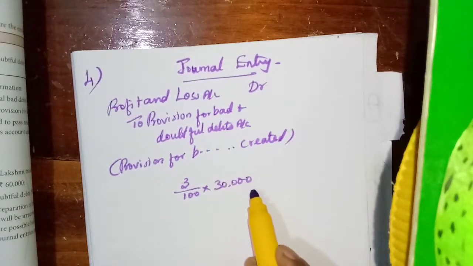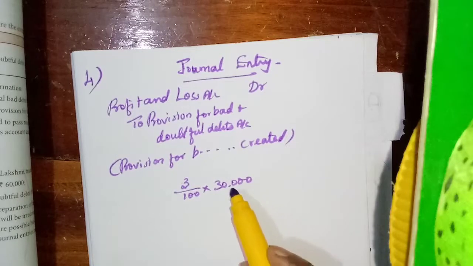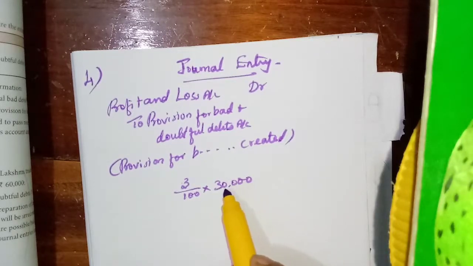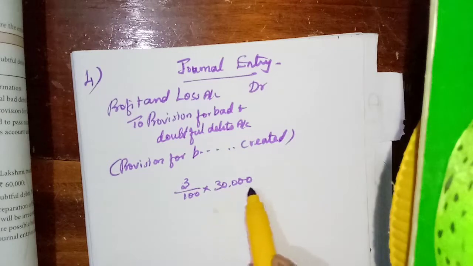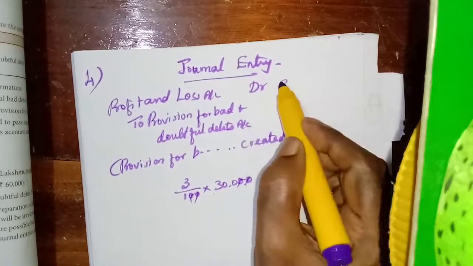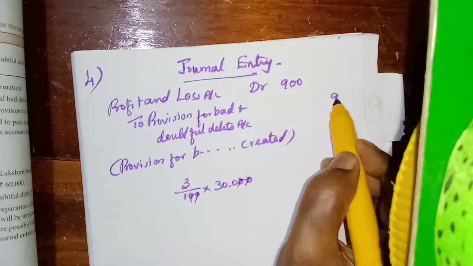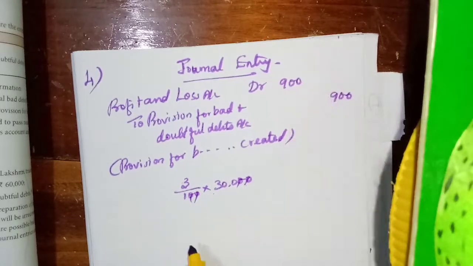Only if some bad debts amount is given in the adjustment do we have to deduct that from the sundry debtors. Here the bad debts are already adjusted, so we should not reduce. So sundry debtors is 30,000, and 3% means 900.